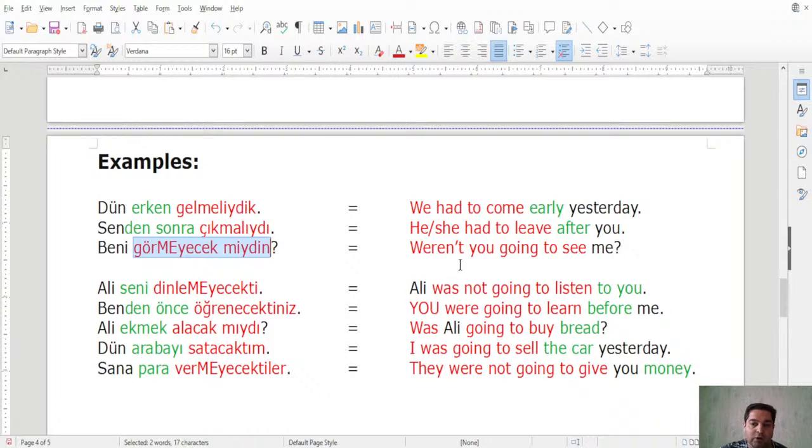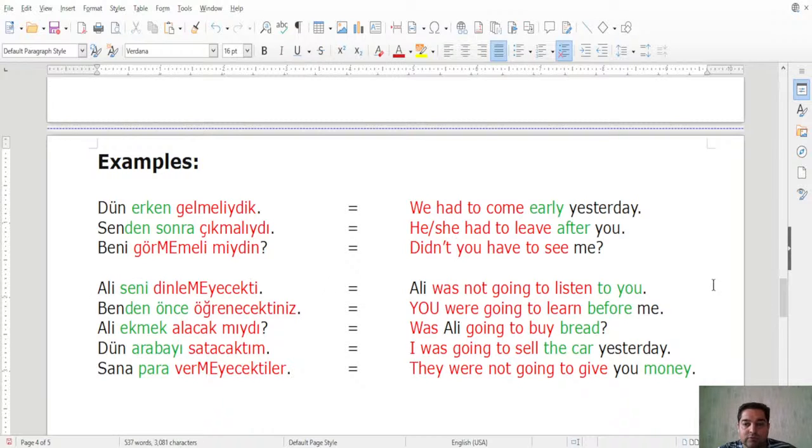Instead of weren't you going to see me, let's transform it into didn't you have to see me? So now it will be görmemeli, right? Görmemeli miydin? This part changes. Didn't you have to see me? Okay. Beni görmemeli miydin? Didn't you have to see me?